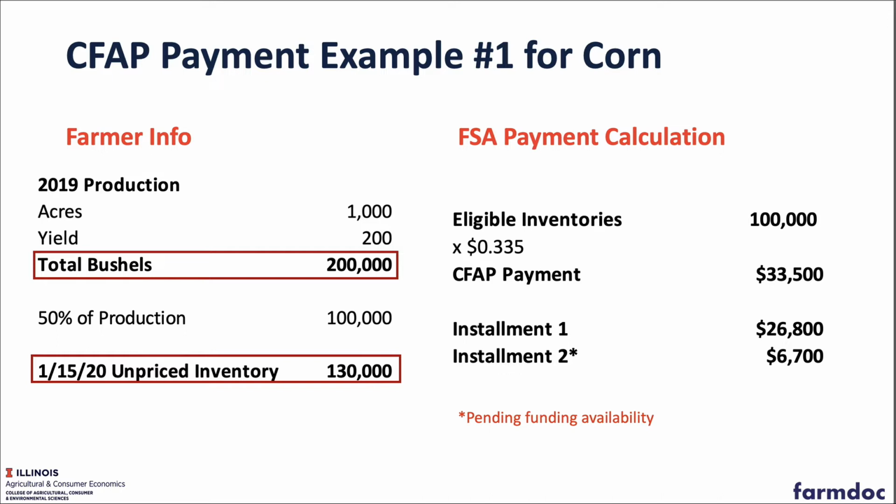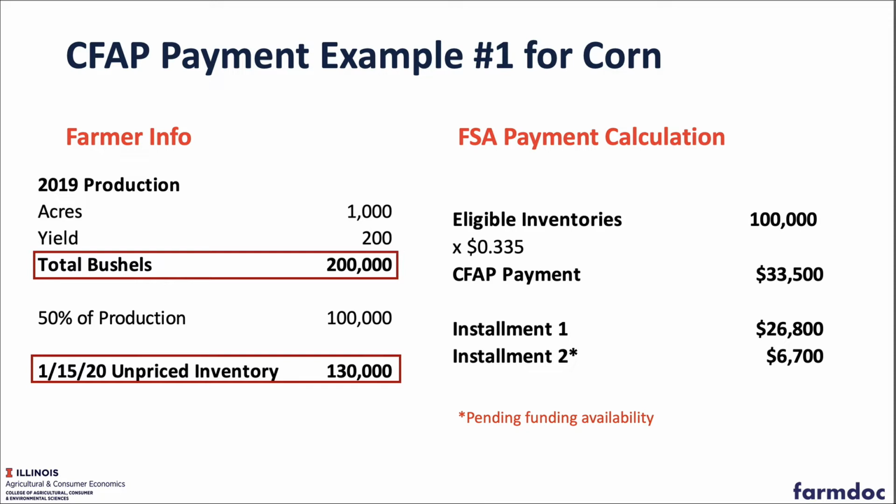Again, the way in which the payments are calculated might look confusing with the CARES Act and the CCC payment rates that'll be used by FSA, but really what the farmer needs to provide is a measure of total production from the 2019 crop year. So here we have a 200,000 bushel corn production for this specific example. And then information on unpriced inventories from the 2019 crop as of January 15th.